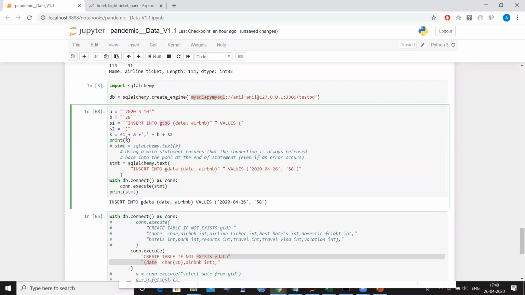Let's see if you can do it here. Now we need to make this dynamically update all the data, right? What I expect from you is to use this data we pulled from Google Trends as input and upload it using SQLAlchemy. That should be an automated process which can be done every 3 days or 2 days. We just need to run the code and the table should be automatically filled and populated with data.